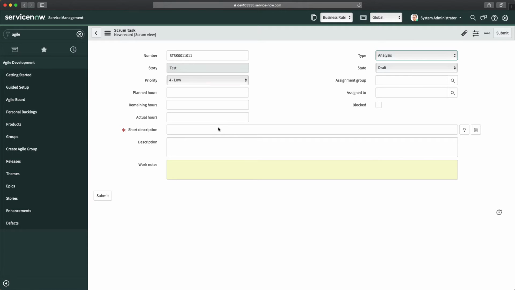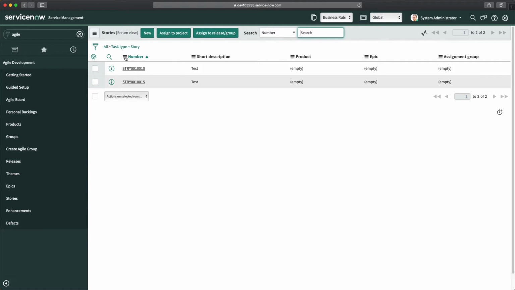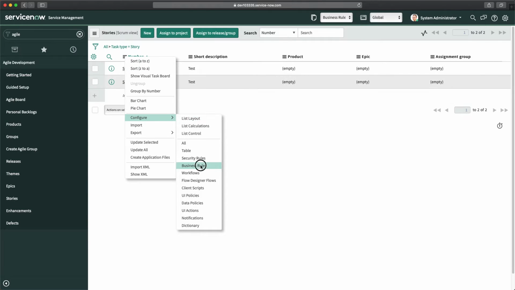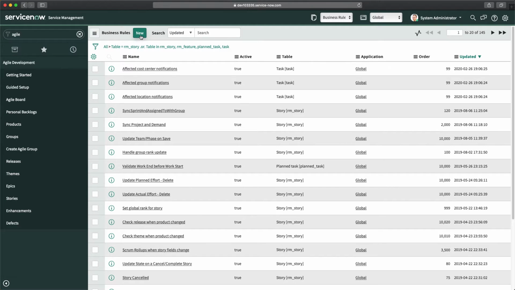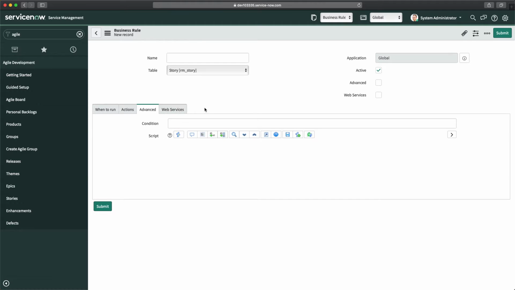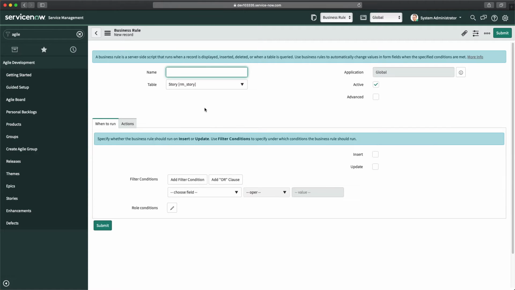Now, in order to fulfill this requirement, because the condition is that whenever a story is inserted in the story table, then it should create these 4 Scrum tasks, in that case, we will write a business rule on the story table and we will create these 4 Scrum tasks automatically. So let's go to stories. From here, I will go to business rules and click on the new button so that I can create a new business rule. Here is the form for a new business rule.